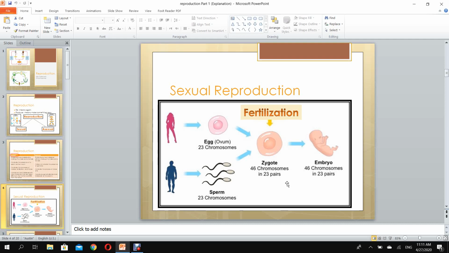These details we are going to talk about later on, the processes. But now, a general idea: we have a female and a male. The female has a gamete, and this gamete is an ovum or an egg. The male has sperm. When the ovum and the sperm unite together by a process called fertilization, they give us a zygote that develops and grows in order to become a new individual that is called an embryo.